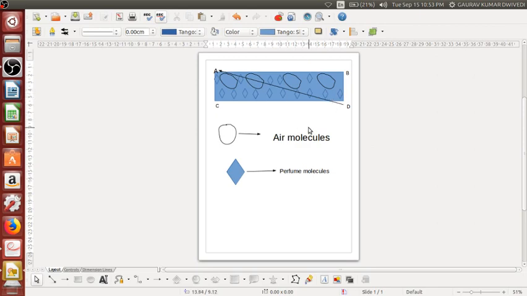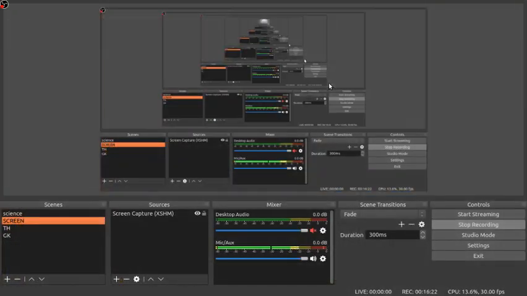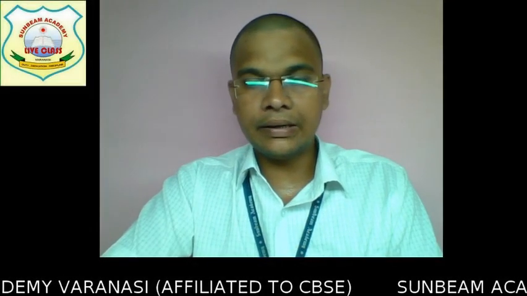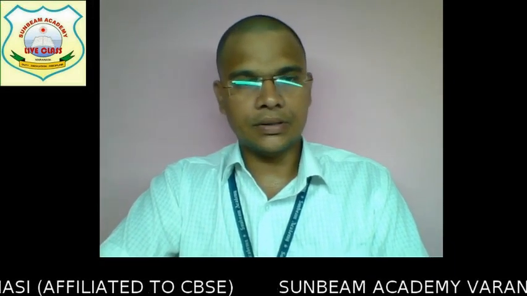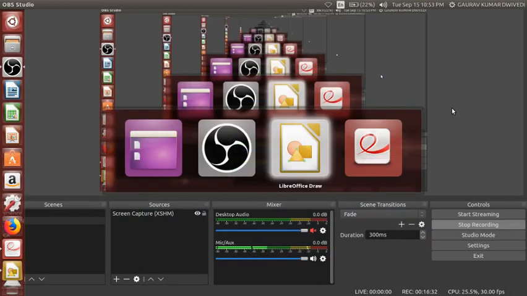Since the particles or molecules of air are very far away from each other, lots of spaces are present between them, and these perfume particles or incense stick particles will keep traveling from one place to another. Finally they get extinguished. Is that clear? So this is how it occurs in the case of gases. Now let us move ahead with some more parts.